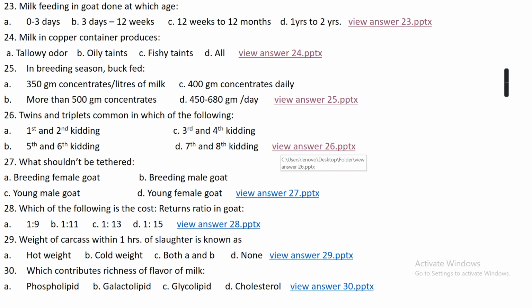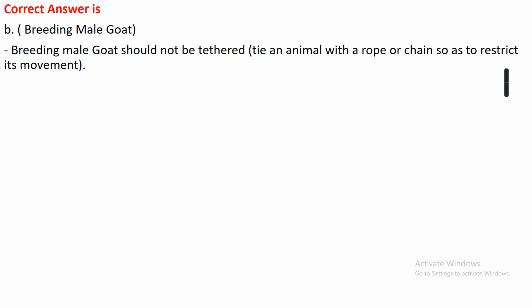Question number 27. What shouldn't be tethered? Tethered means tying the animal in one place and restricting their movement. Option A, breeding female goat. Option B, breeding male goat. Option C, young male goat. Option D, young female goat. The right answer is option B, breeding male goat. A breeding male goat shouldn't be tethered, that is tied with a rope or chain so as to restrict its movement.